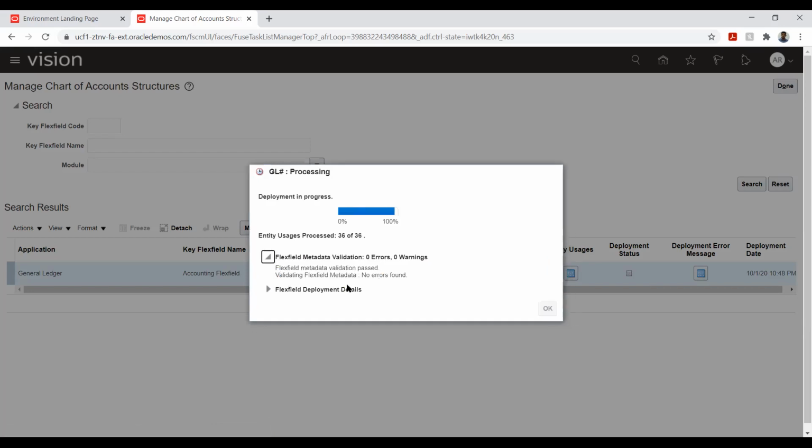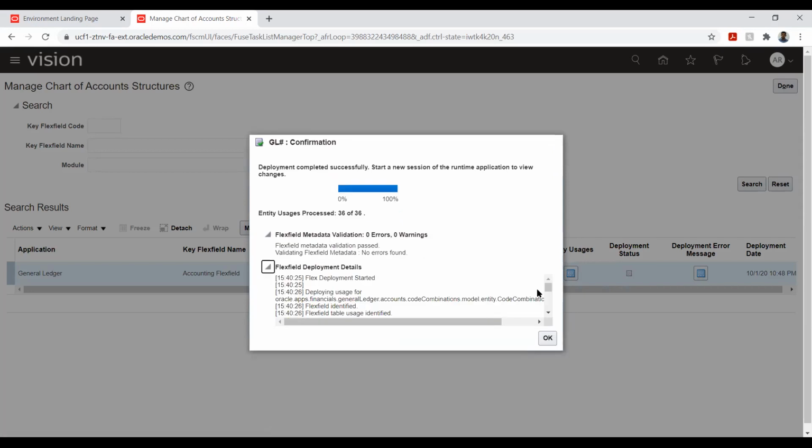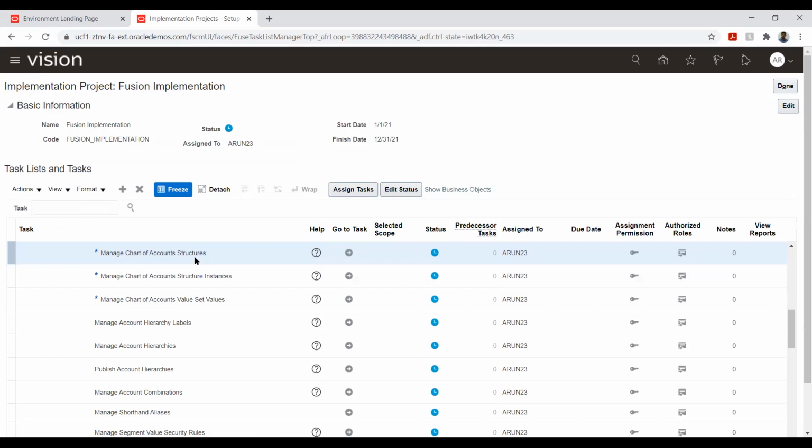If we extend this page, here we don't have any exceptions. This is 0. If there is any, we can check it here. Okay, this is done. This is kind of a log. If you extend this page called FlexField deployment details, it will tell us what has happened at each stage. Now we can see that the status is green, which means it has been deployed without any exception. Okay, so we are done with our chart of account creation.